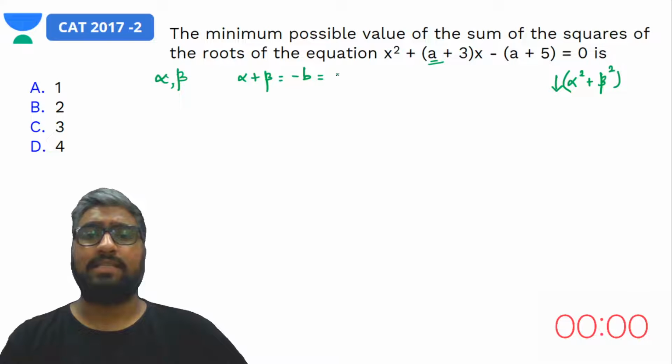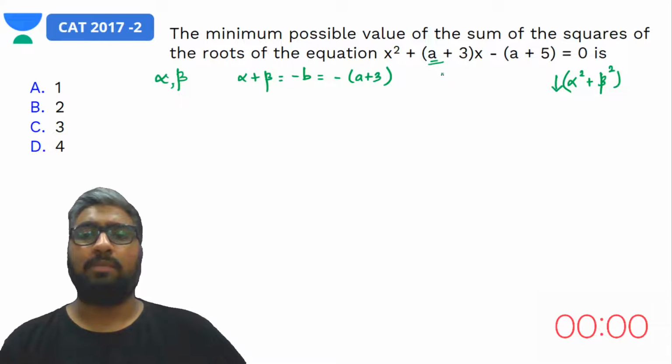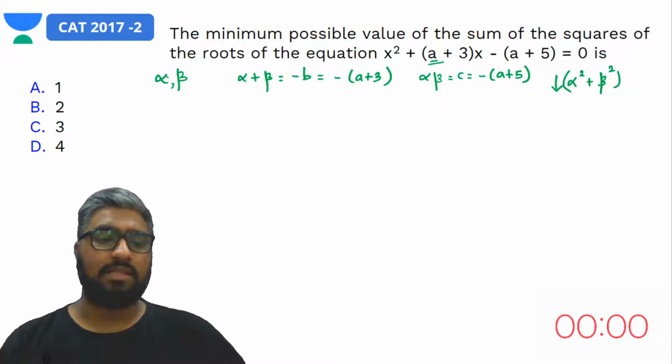Yes, so in this case it would be what? Minus a plus 3. Yeah, and what about the product of the roots, guys? What is the product of the roots? Product of the roots is c, which is by default negative a plus 5. Yes, so this is what we have here.